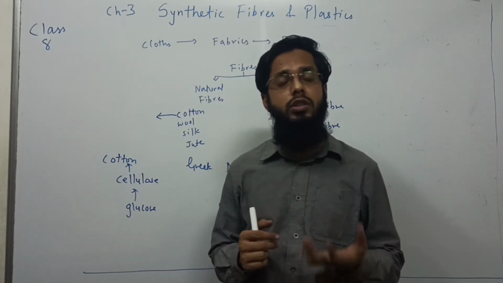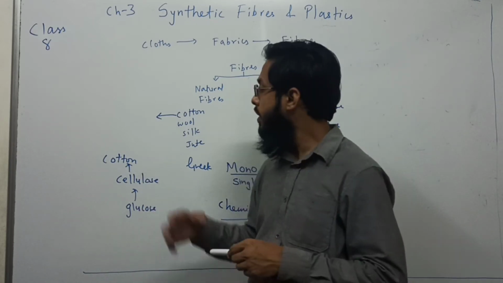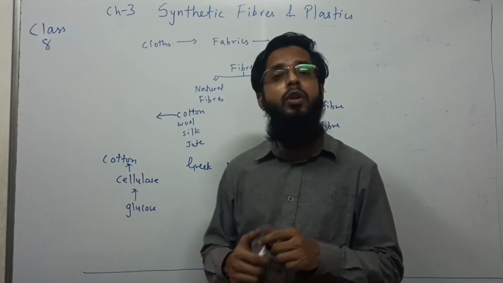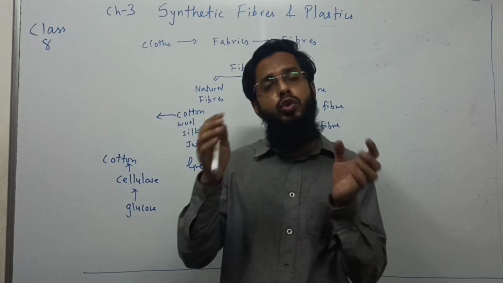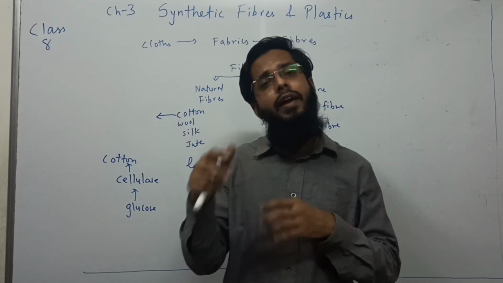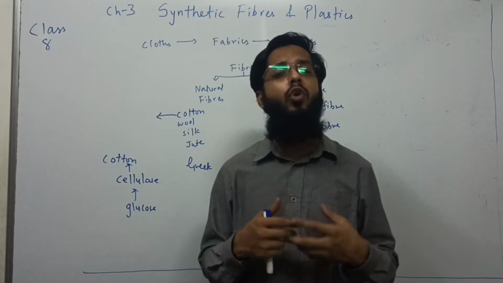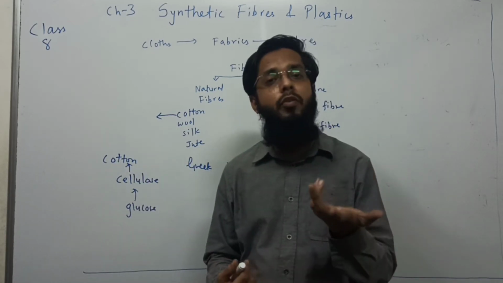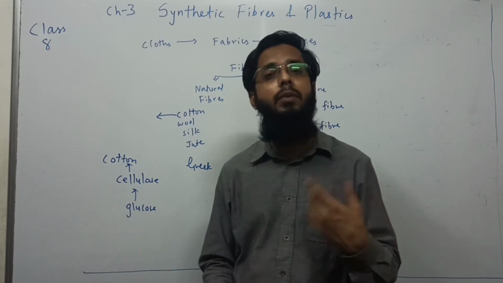We are wearing cotton shirts, and the cotton is found in cotton crops also. That cotton is made of cellulose, and that cellulose is made of glucose. So glucose is actually the repeating unit. Many such glucose units are joined together forming cellulose, and many cellulose chains joining together form cotton. So here cotton would be a polymer, polymer meaning many parts, and glucose would be the monomer.